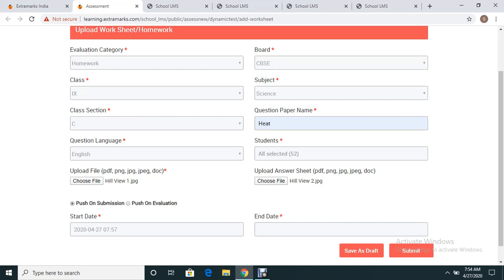Now this will actually reduce the workload of a teacher of correcting answer sheets individually, because you are aware of the questions you have set in a question paper, and you have given them the correct answer. So this way the children are also able to access the correct answer.